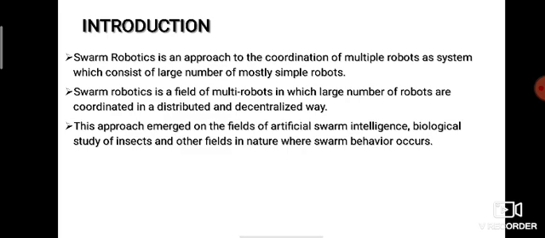What is a swarm? A swarm is a large group, like flying insects, bees, etc. Swarm robotics is an approach to coordination of multiple robots as a system which consists of a large number of simple robots. Swarm robotics is a field of multi-robots in which a large number of robots are coordinated in a distributed and decentralized way. This approach emerged in the field of artificial swarm intelligence, biological study of insects and other fields in nature where swarm behavior occurs.